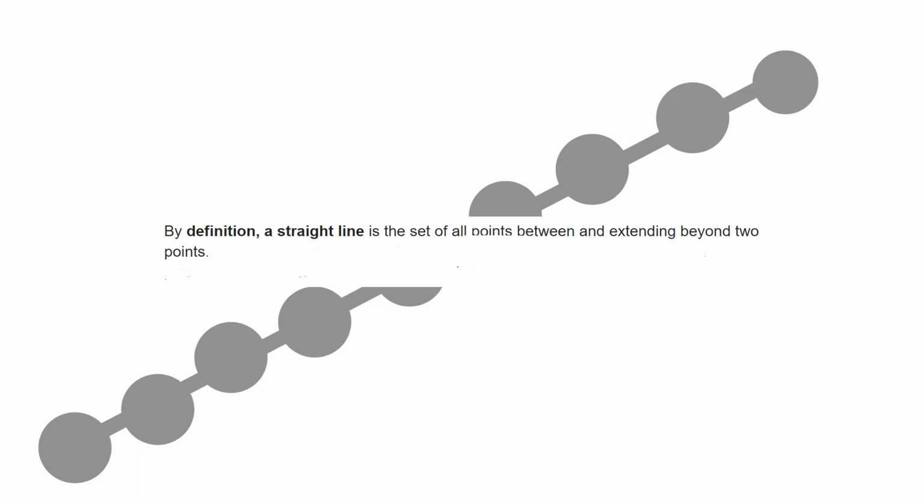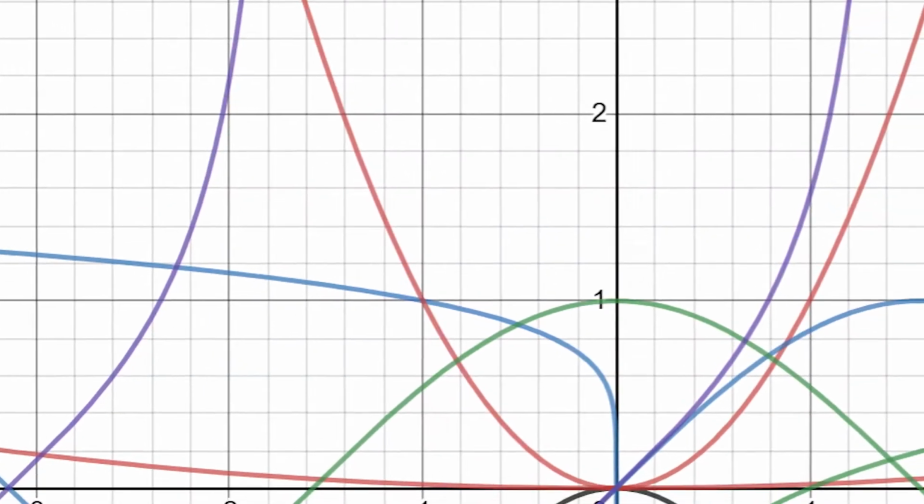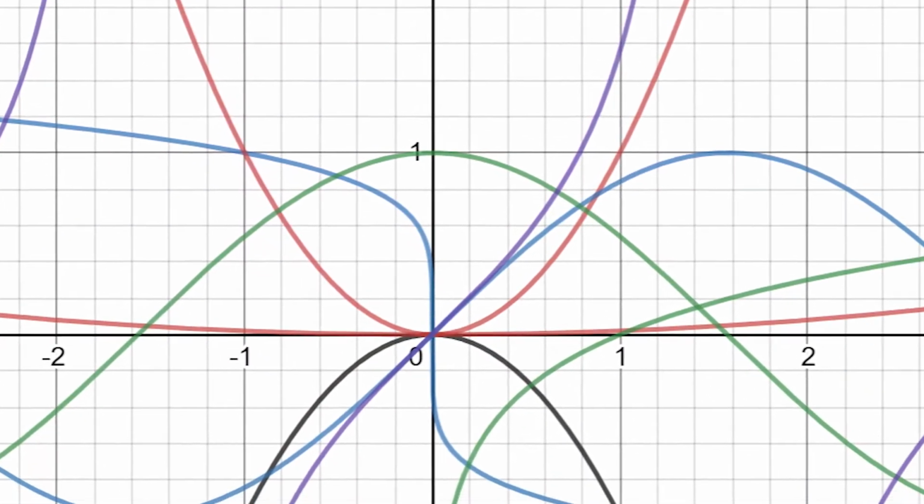A straight line, by definition, is 2 points and all the points in between them. There's actually lots of different types of lines which are portrayed differently on a graph. Today, we'll only be talking about lines with a consistent gradient, lines that start straight and will infinitely be straight.